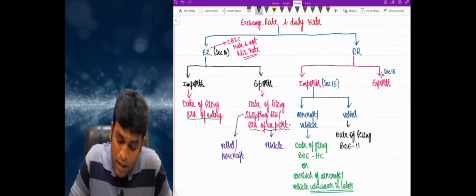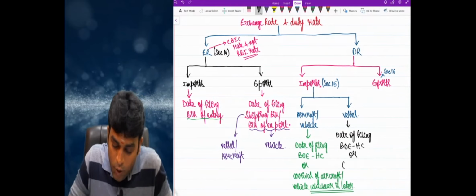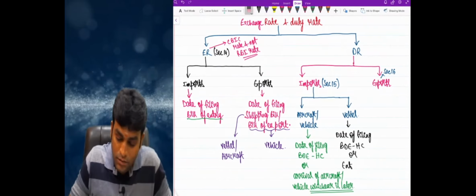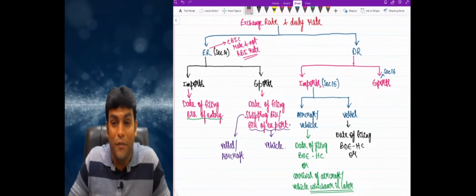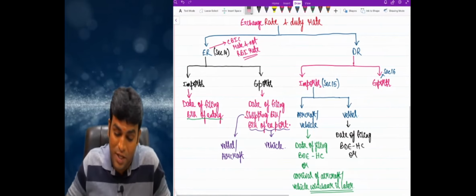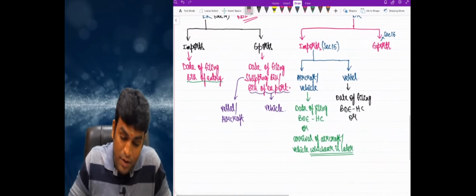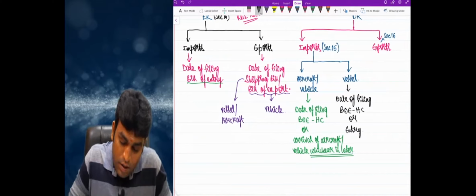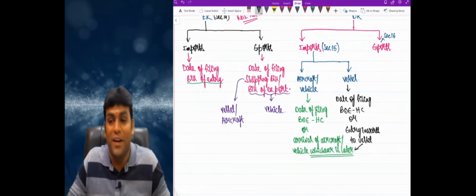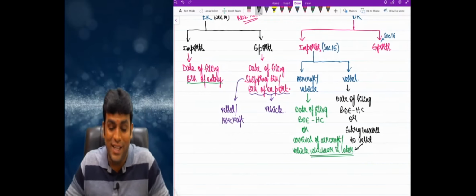Date of filing bill of entry for home consumption, that language is same, or entry inwards to vessel, whichever is later. Obviously whichever is later, my dear friends.